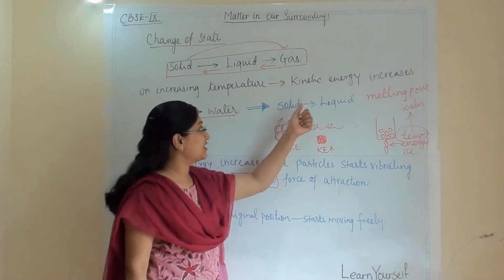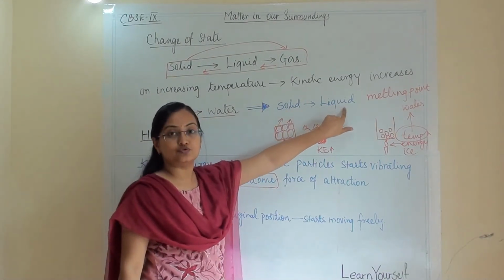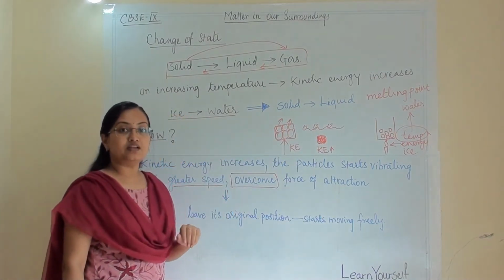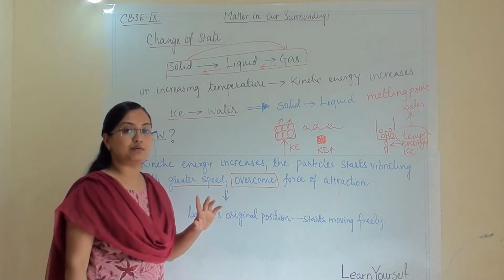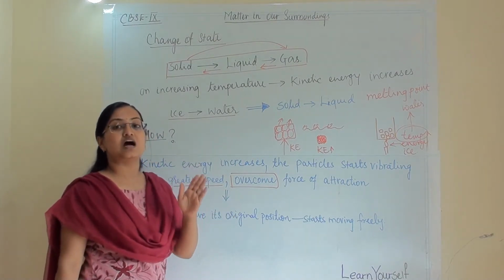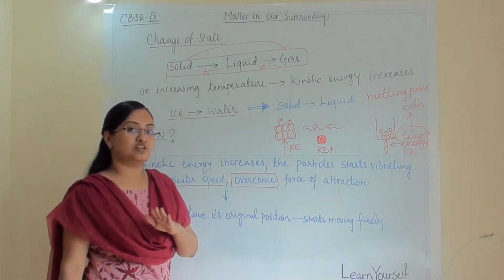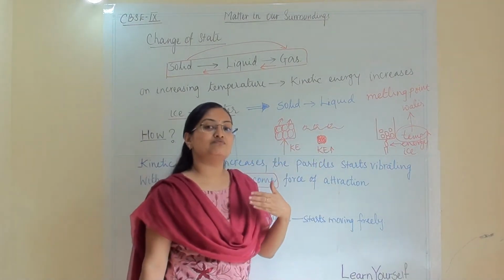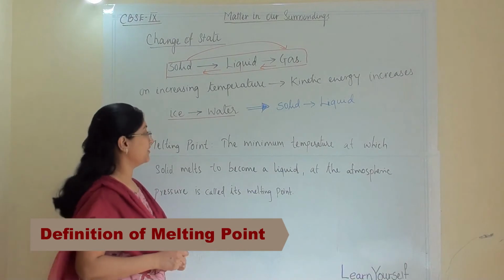Why melting point? Because at this point solid is converting into liquid. So what will be the definition of melting point? The minimum temperature at which solid will start converting into liquid at fixed atmospheric pressure is known as melting point. That definition we will see in detail.